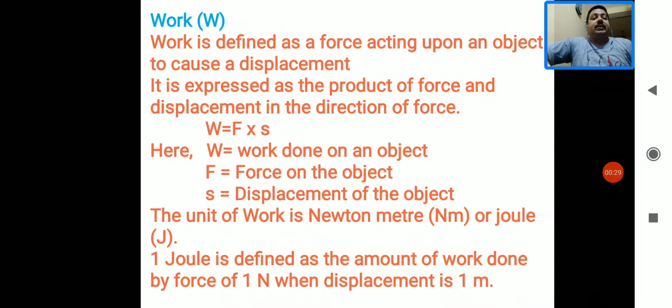That means work is the product of force and displacement in the direction of force, and the formula for it is W equals F into S. It is a scalar quantity. Now its units we have discussed already. The SI unit of work is joule, and the CGS unit is erg, and the relation between them is 1 joule equals 10 power 7 erg.